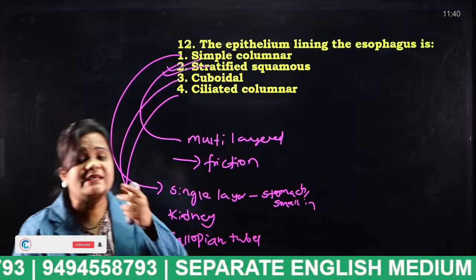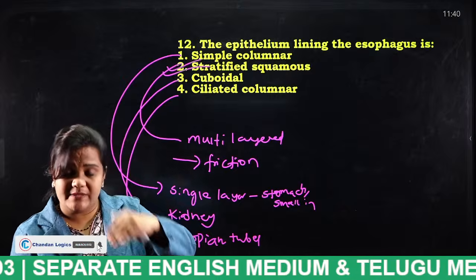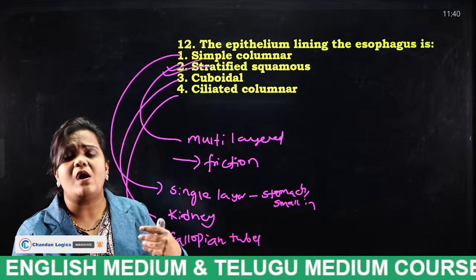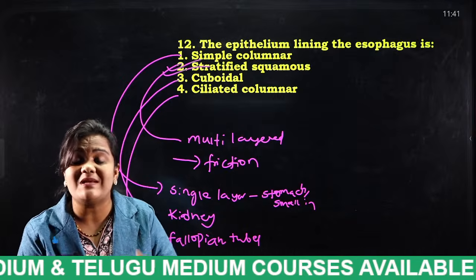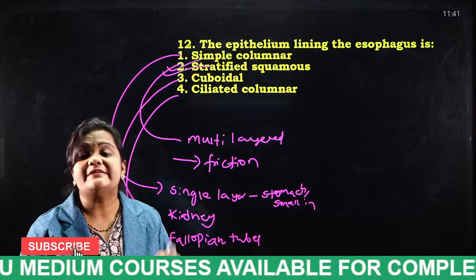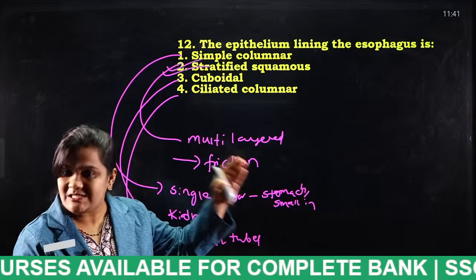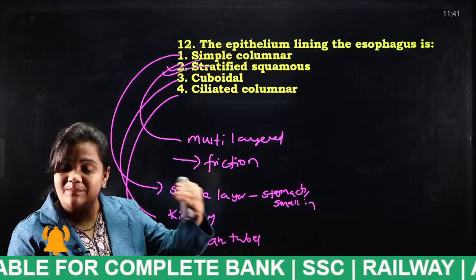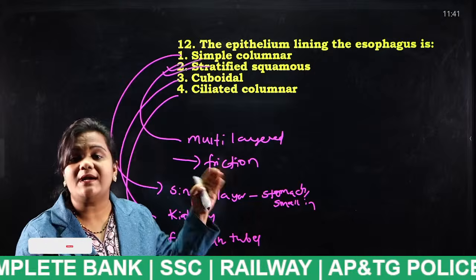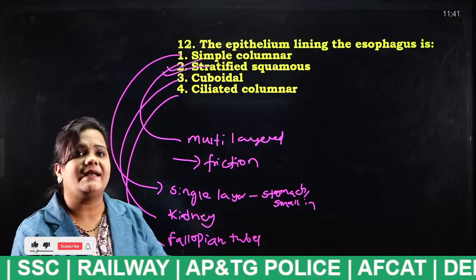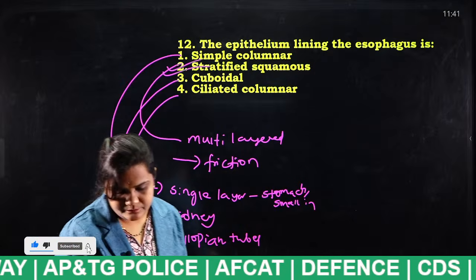So these are all nothing but linings. In the esophagus, when we consume food, what happens? The esophagus must have the capacity of sustaining the friction which is present in the food, so it must have multiple layers in order not to rupture. Is it clear to all of you? Yes. Very good.